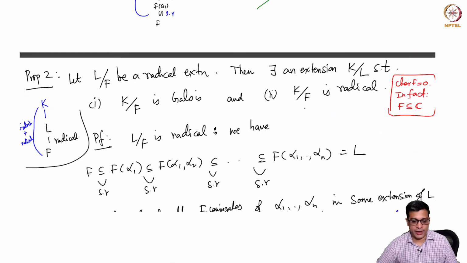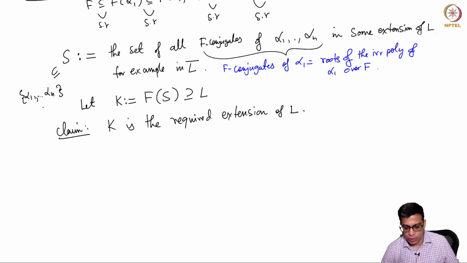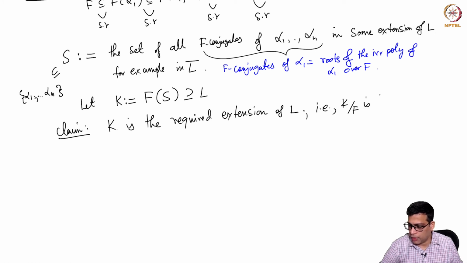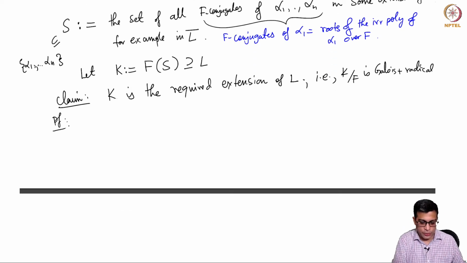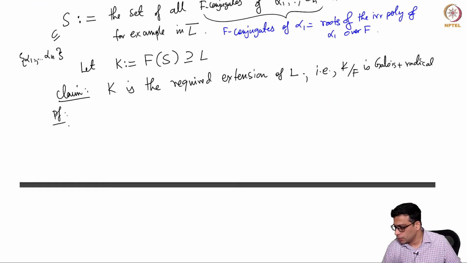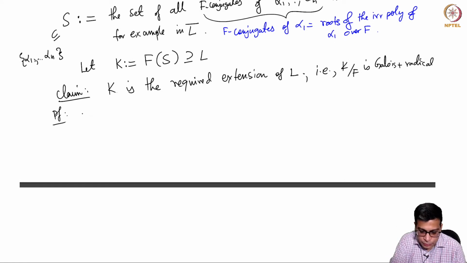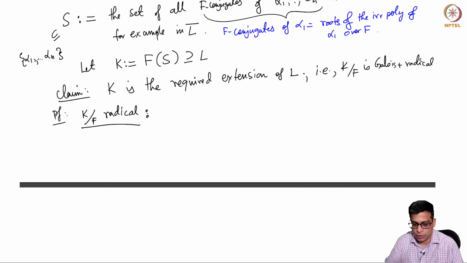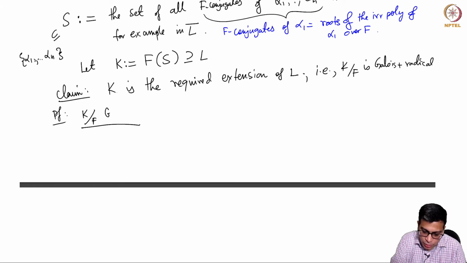It is the required extension, so that K over F is Galois plus radical. So let's prove why that is the case, and that proves of course the proposition. Okay, first I want to show that it is in fact radical. Why is it radical requires a little bit of work.